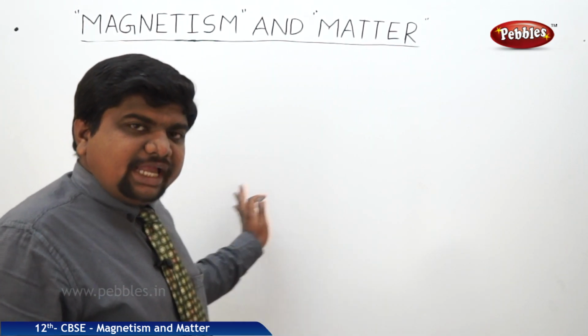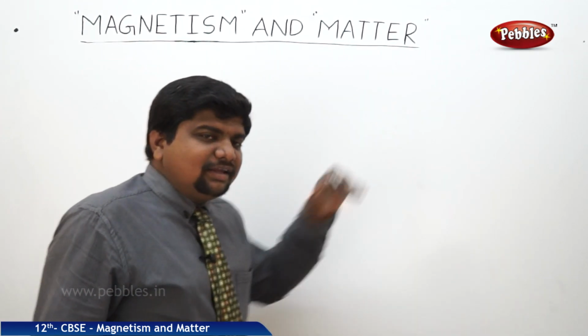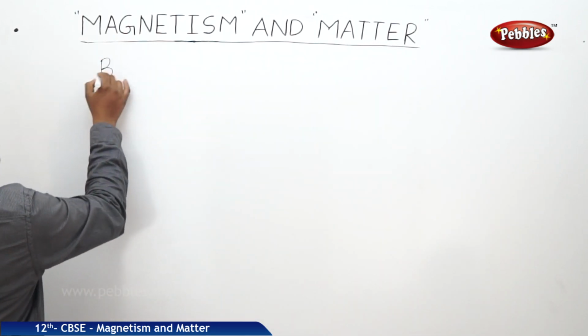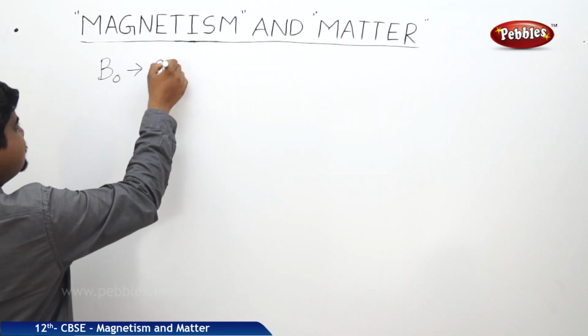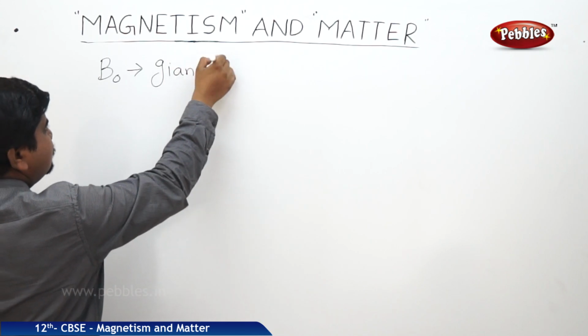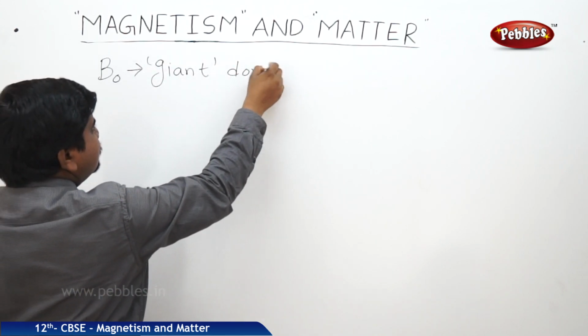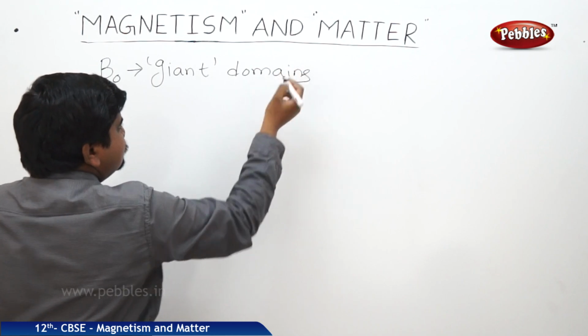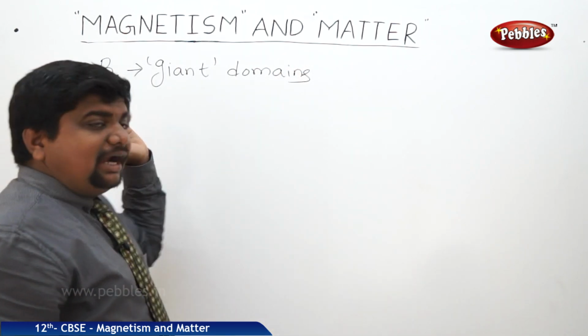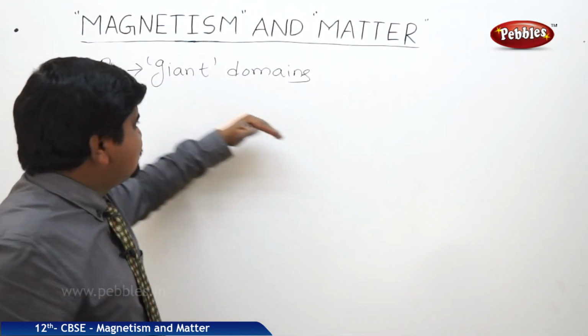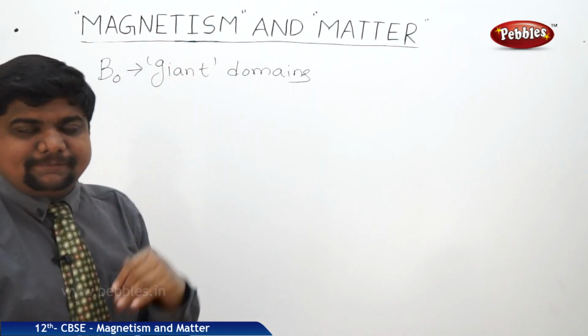The domains which are aligned for the applied external field B naught are called giant domains.